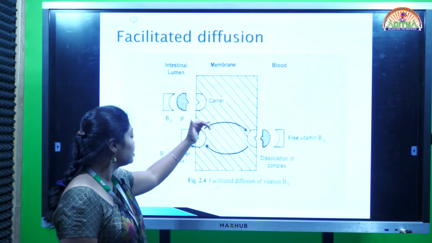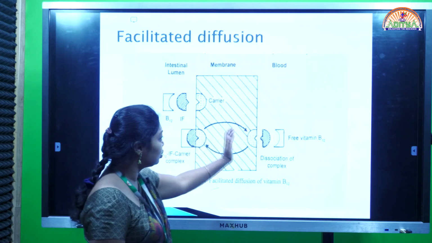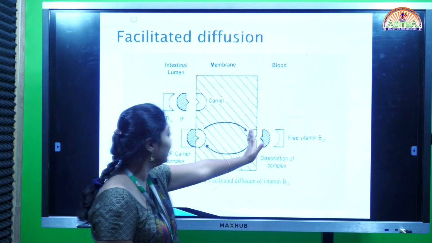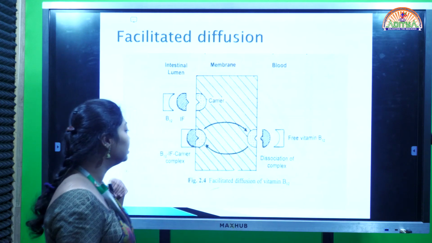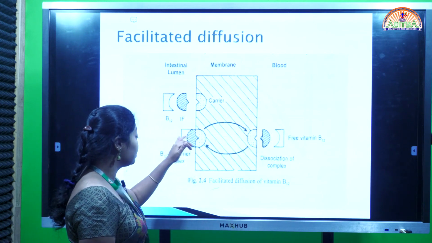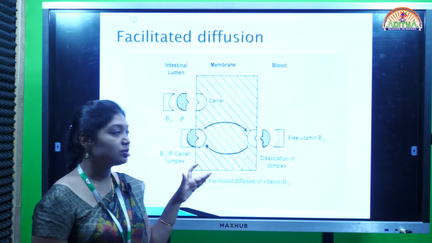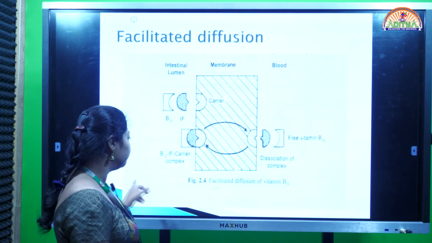So here slowly it gets transferred and crosses the membrane very efficiently, and again the complex, the carrier molecule, will come back to its original position. So this is the process for the facilitated diffusion.